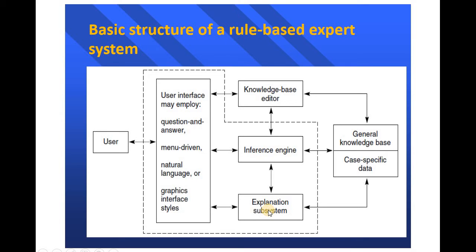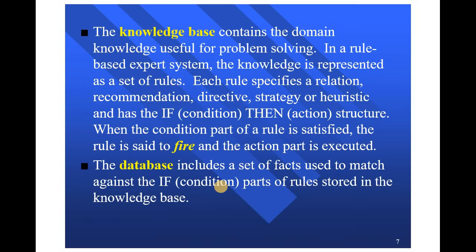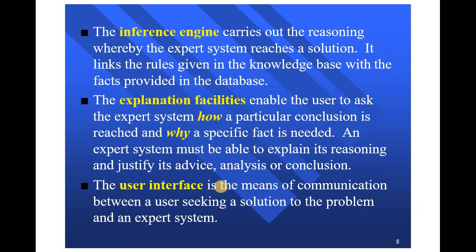The explanation subsystem allows the program to explain its reasoning to the user. These explanations include justification for the system's conclusions in response to how queries, explanation of why the system needs a particular piece of data in response to why queries, and where useful, tutorial explanation or deeper theoretical justification of the program's actions. These are the main components of the rule-based expert system: knowledge base, database, inference engine, explanation facility and user interface.